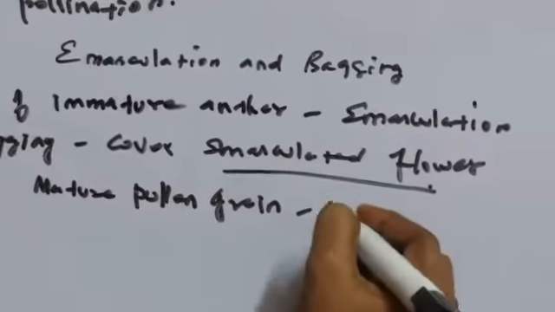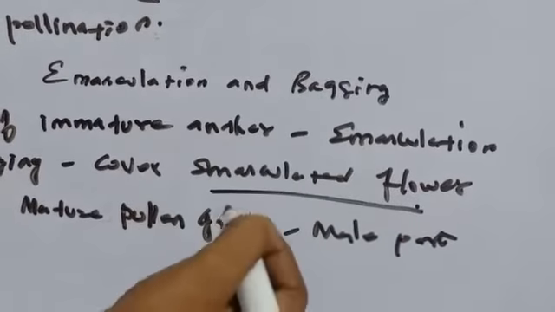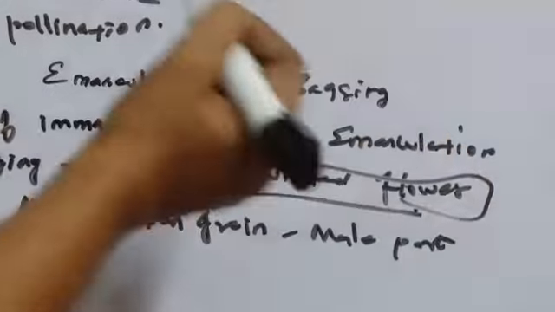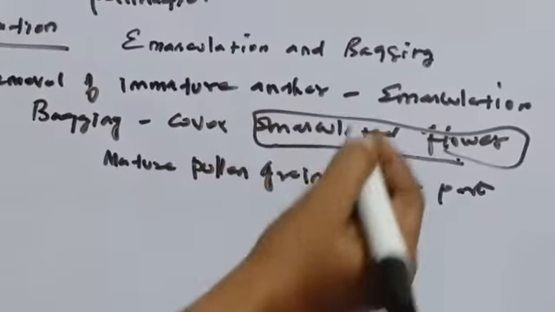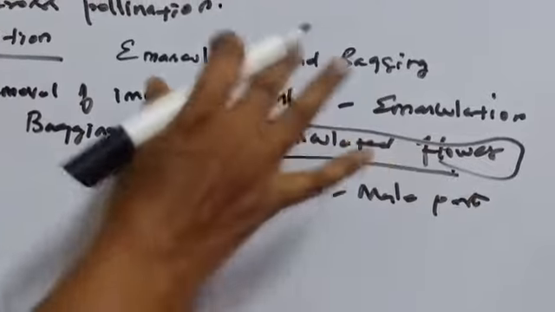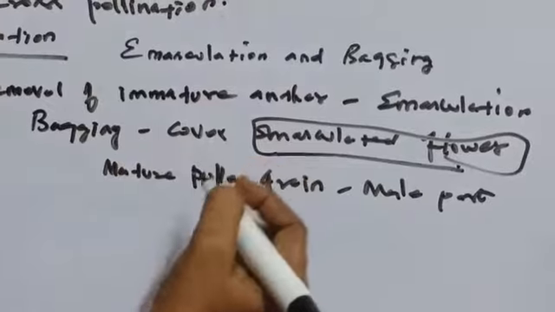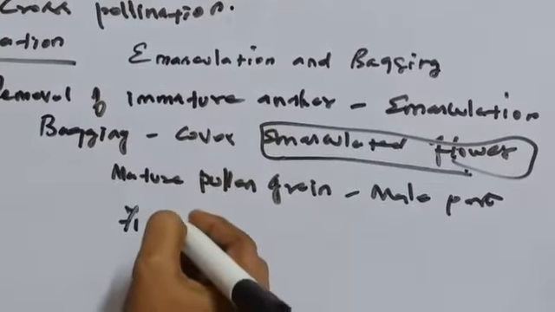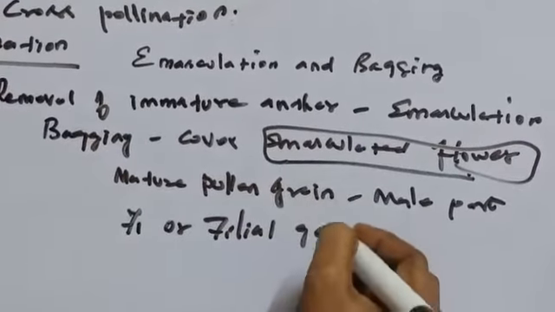Later, seeds are formed in the female flower after pollination. The plants obtained from the seeds are called the first generation, or first filial generation.